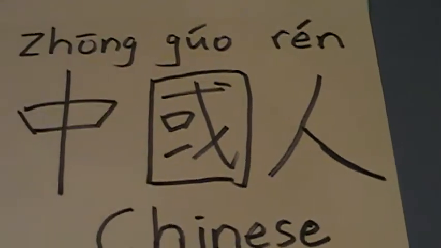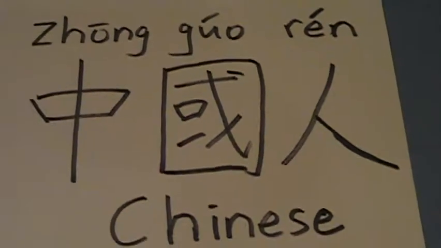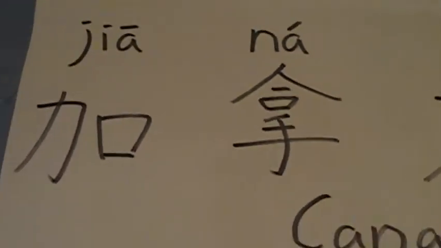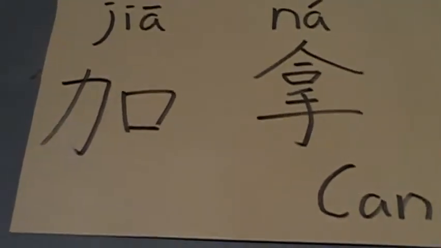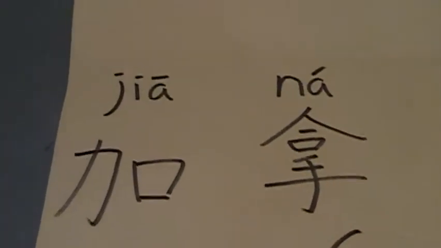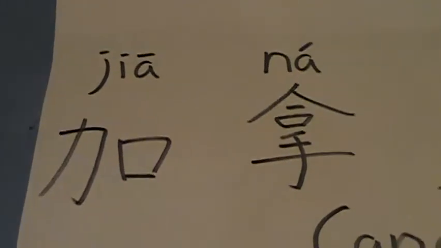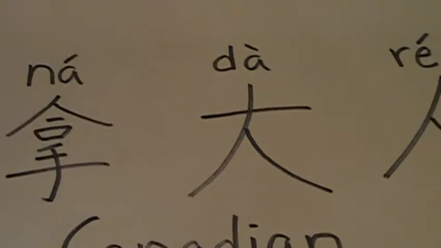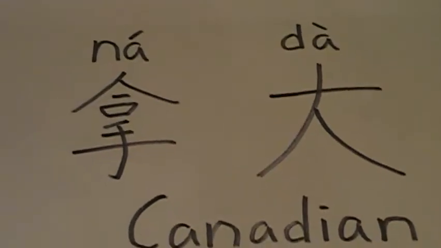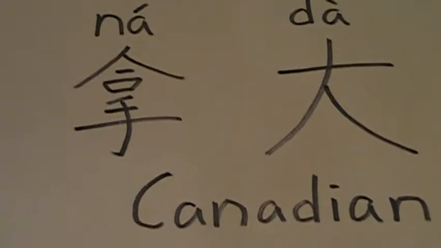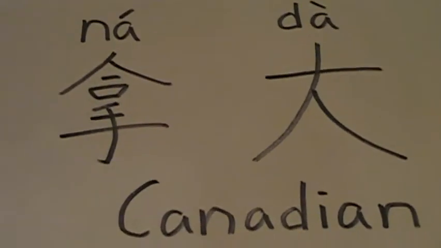And to provide another example, we'll use Canada. 加拿大 means Canada. 加 in the first tone, 拿 in the second tone, and 大 in the fourth tone. But by using the earlier example of China, how would you form Canadian?